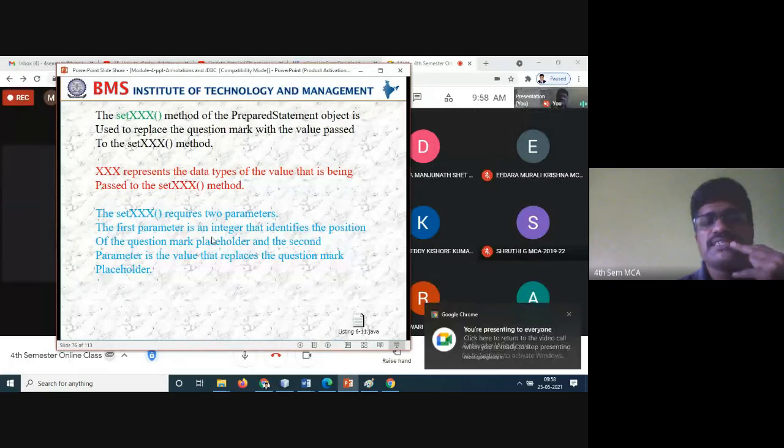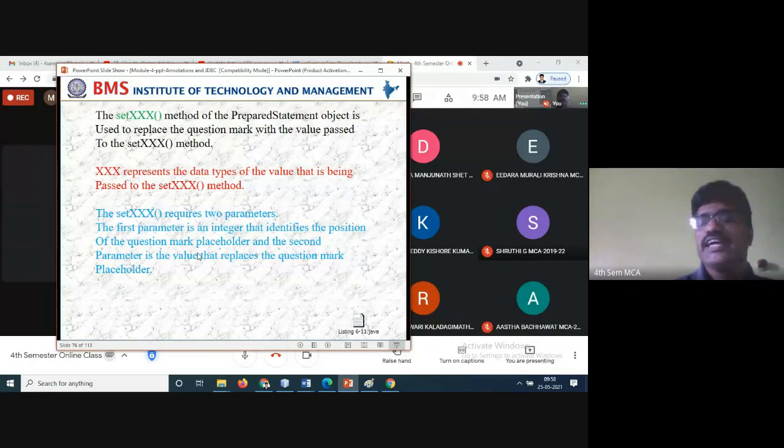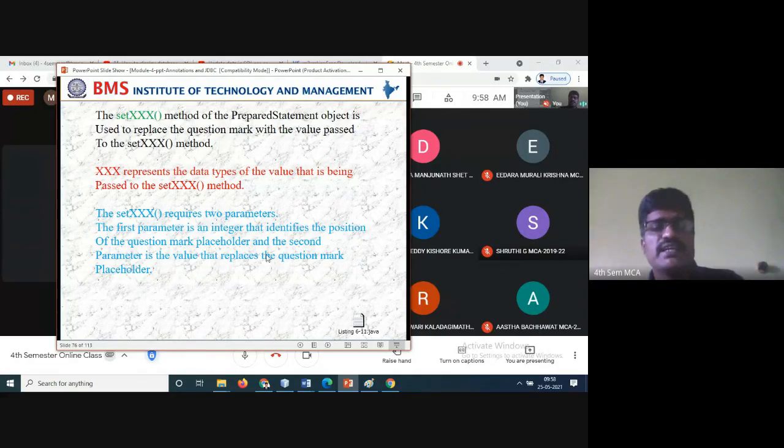The first parameter is an integer that identifies the position of the question mark placeholder. The second parameter is the value that replaces the question mark placeholder. Whatever question mark you have given should be replaced by the second value.